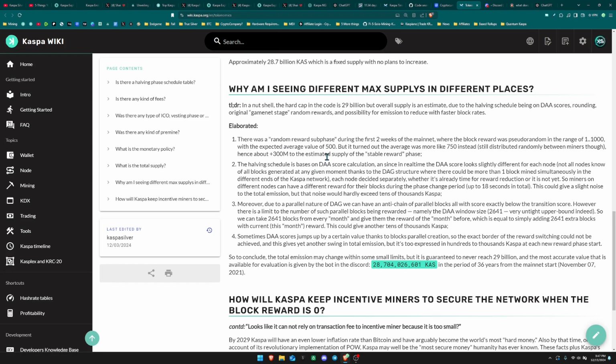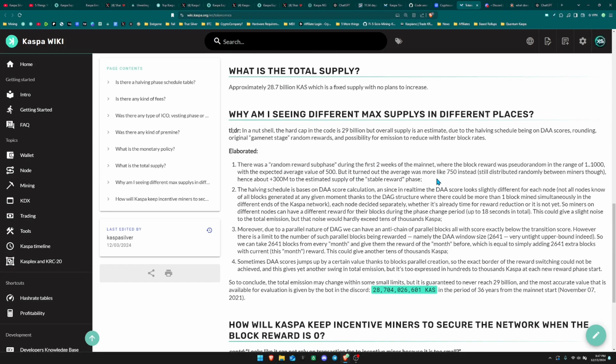It says there was a random reward subphase during the first 2 weeks of the mainnet where the block reward was pseudo random in the range of 1 to 1000 with the expected average value of 500, but it turned out the average was more like 750 instead, still distributed randomly between miners though, hence about plus 300 million to the estimated supply of the stable reward phase.